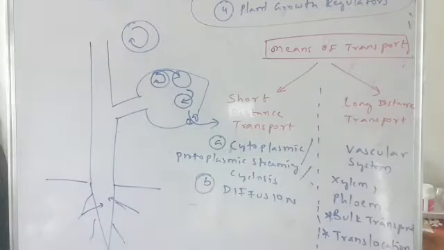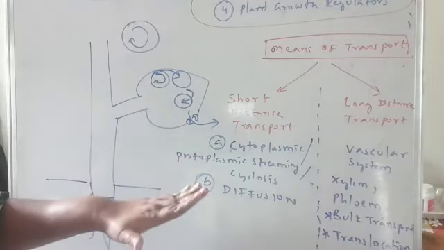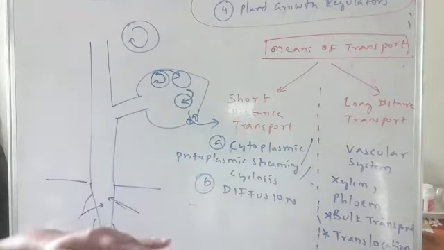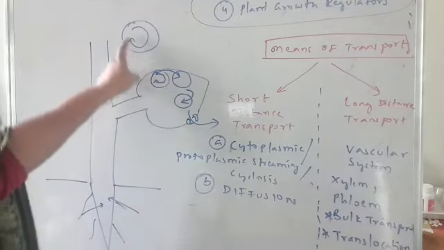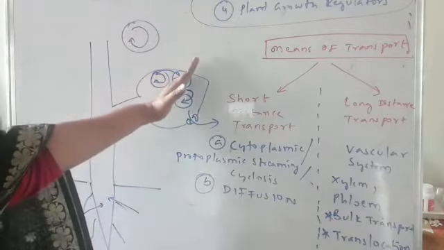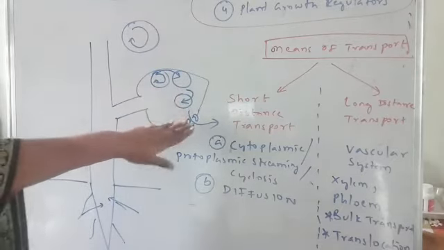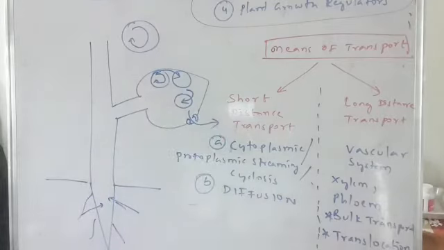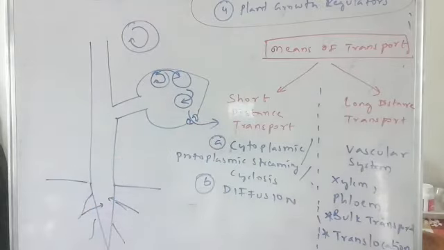That means this kind of transport is useful for transferring materials over short distances, like within the cell, or from one cell to the other cell, or from intercellular spaces into the cell, or intercellular spaces to the atmosphere.